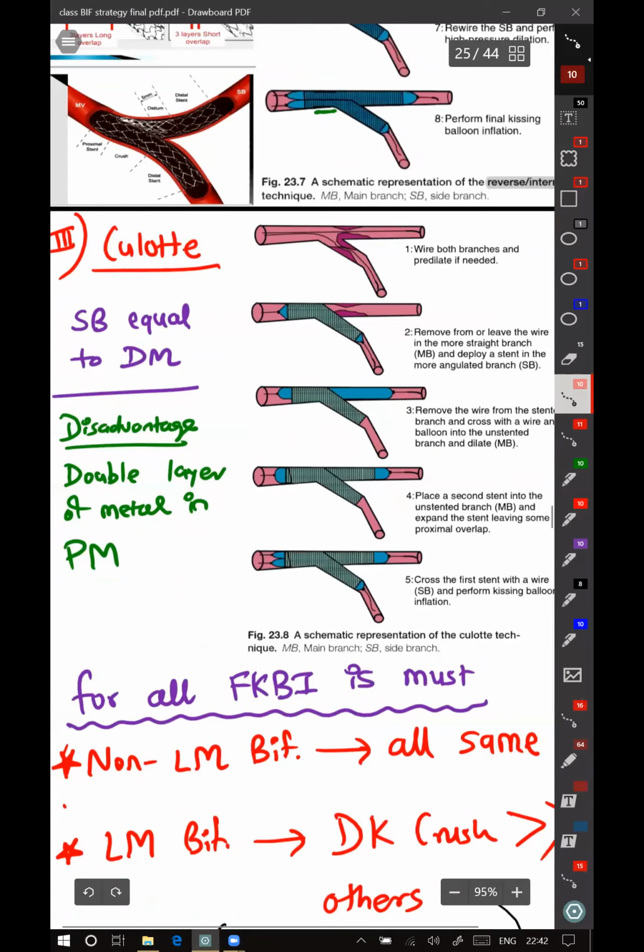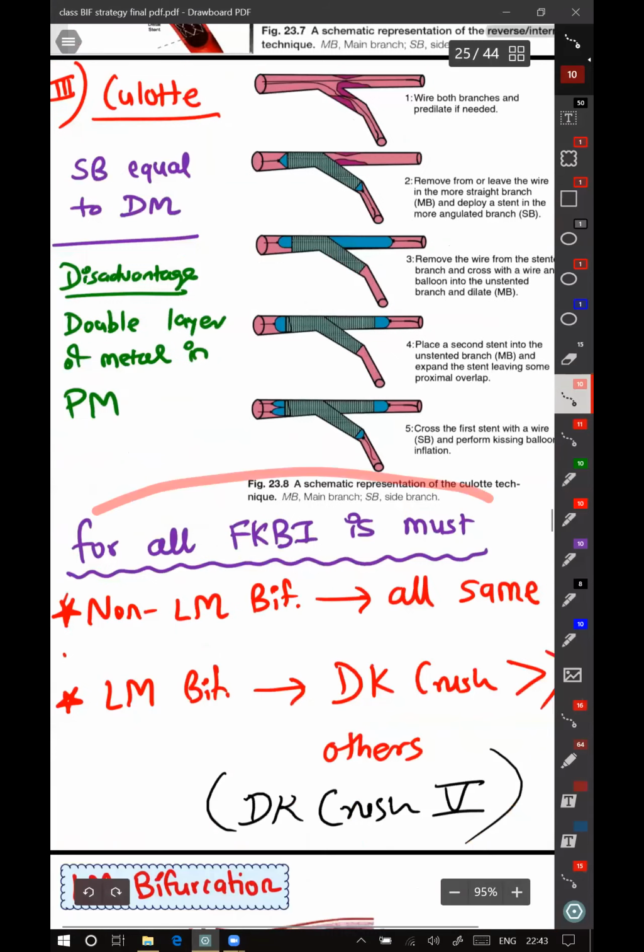So for all two stent strategies, FKBI is a must. As I mentioned previously, for single stent strategy, that is provisional side branch stenting strategy, kissing balloon inflation was optional. If you have achieved a very good result with POT itself, you need not do a kissing balloon inflation in provisional strategy. But when you're using 2 stents, FKBI is a must.